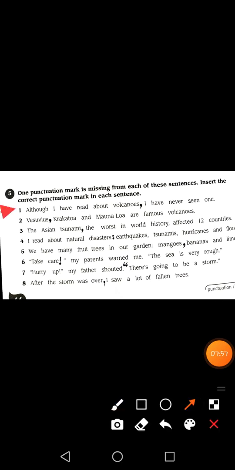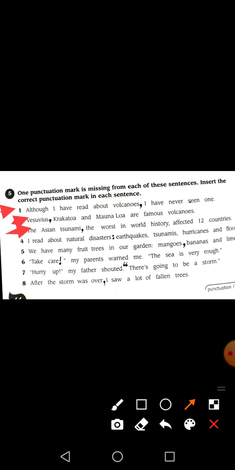Okay, so number 2 is Vesuvius, Krakatoa and Mauna Loa are famous volcanoes. Here they have given the 3 names of the famous volcanoes: Vesuvius, Krakatoa and Mauna Loa. Whenever we want to write the names of something, we put comma in them, and between the last 2 ones we add the word and. But before that, in between every word we put the comma. So between Vesuvius and Krakatoa we will put comma.